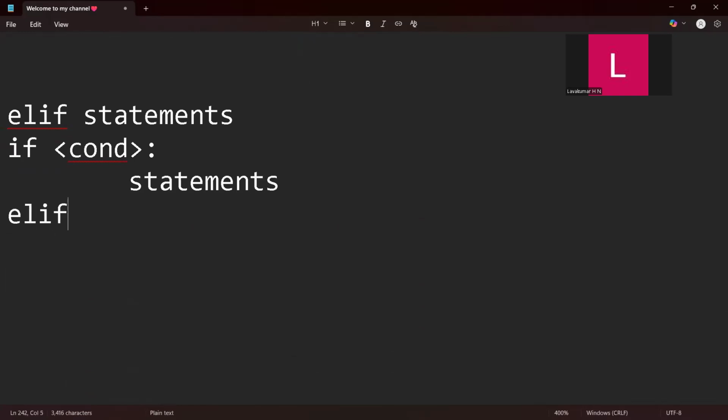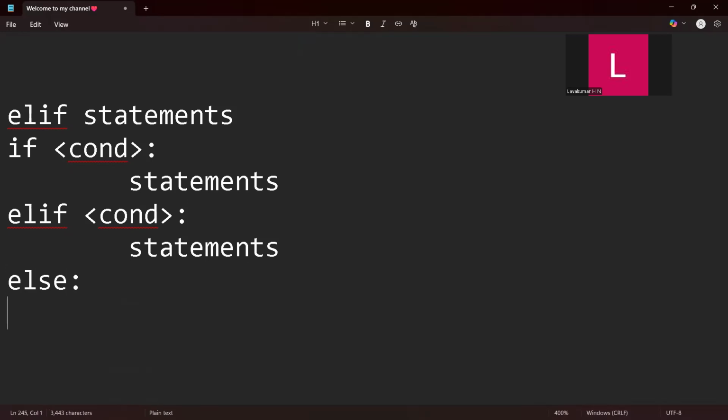Here you need to have a condition, and a colon, and statements. And again you will have else. For else you don't need to have any condition. If both the conditions are not true, obviously this will be true. So that thing you need to understand. Tab, that is indentation, statement.